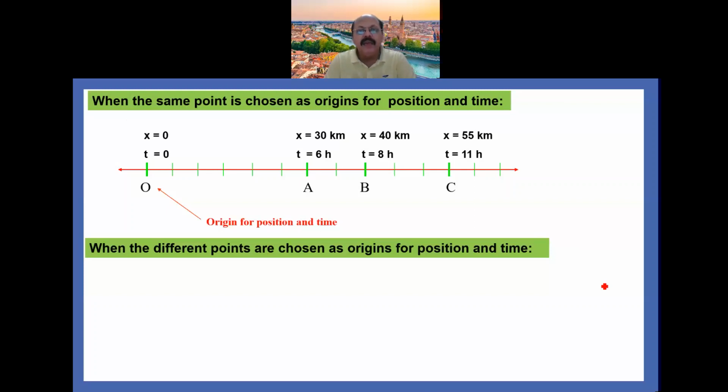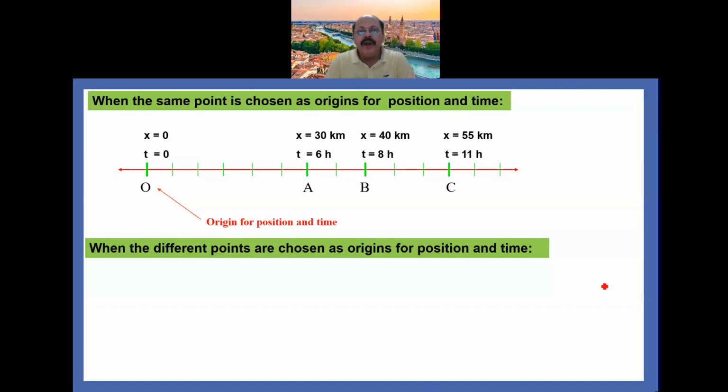Similarly, between AB, the position is 40 minus 30, that is 10 kilometer, but from the origin, the position of point B is 40 kilometer and the time is 8 hours. Similarly, from the origin O, the position of point C is 55 kilometer and the time is 11 hours.